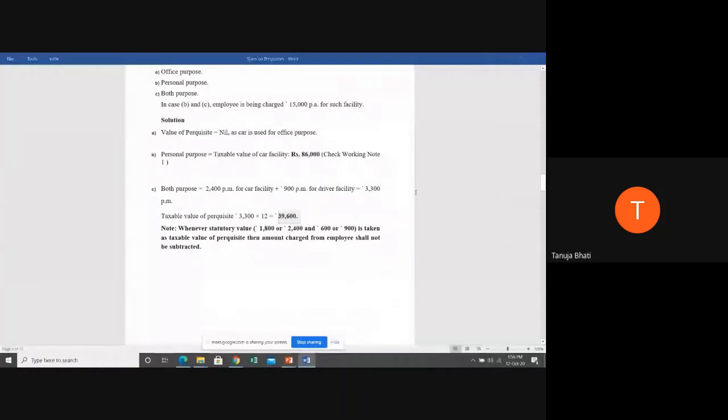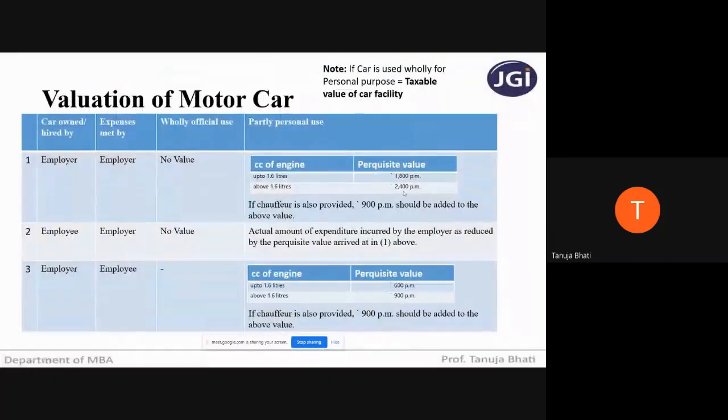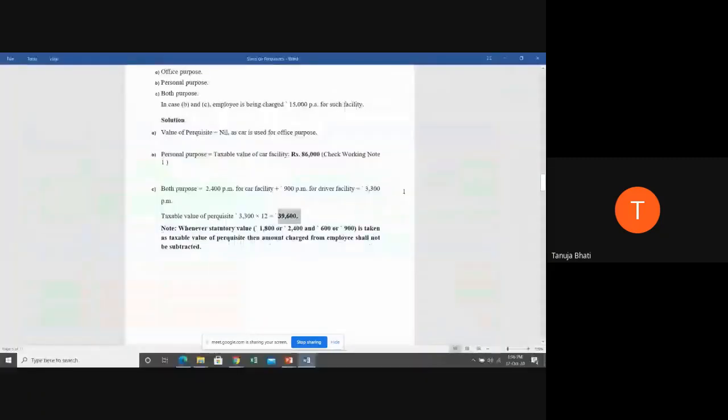Whenever these are statutory limits, fixed by the law, fixed by the Act, the provision says you have to take 2,400 only, 900 only. We cannot question that. Since they are statutory limits, you should not subtract the 15,000 that is recovered from the employee. I've written in the note: whenever a statutory value, either 1,800, 2,400, 600 or 900, depending upon the CC engine capacity, is taken as the taxable value of perquisite, then the amount charged from the employee shall not be subtracted. Is this clear, students?